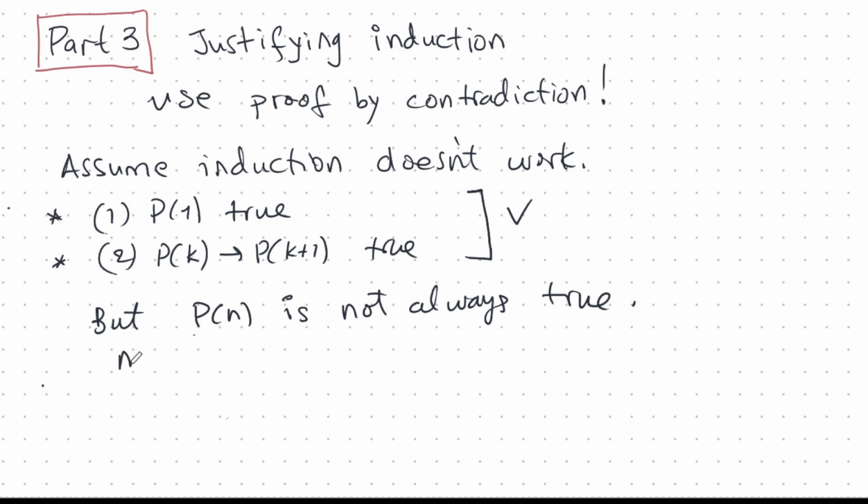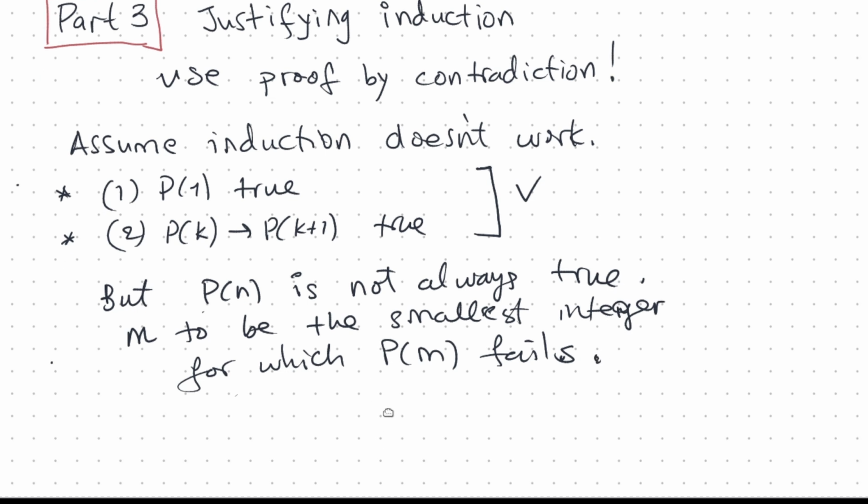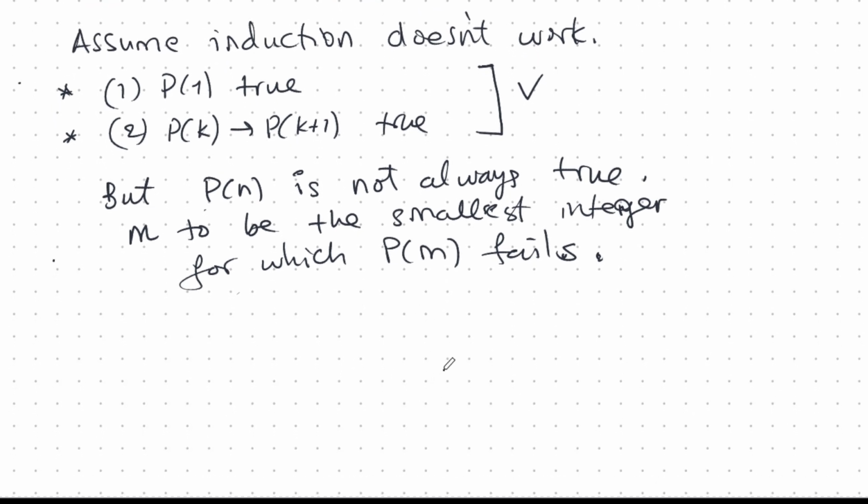And we take m, let's say, to be the smallest integer for which Pm fails. There's got to be a first one for which this fails. There may be many of them, but there has to be a first one. So that's what I mean by induction doesn't work. We have the prerequisites, but one of them somewhere fails, and Pm is the first place where Pm fails.